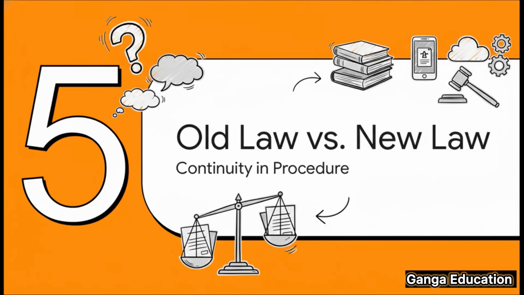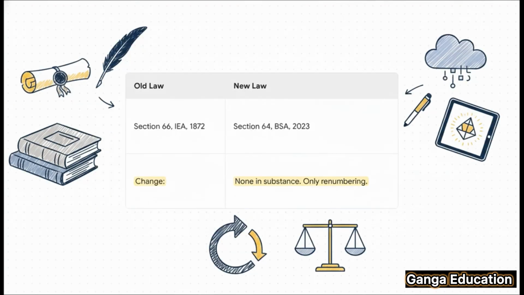Now, a question that I'm sure is on many of your minds is, what's changed from the old law? Is this a new concept? Let's clear that up right now. The same exact rule used to be under Section 66 of the old Indian Evidence Act of 1872. Now, under the new law, it's Section 64 of the Bharatiya Sakshya Adhiniyam, 2023. So the key takeaway here is that there's no real change in the law itself. The substance is the same. It's just a renumbering of the section.